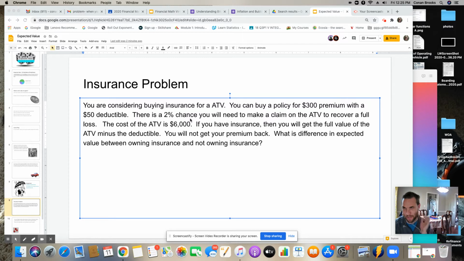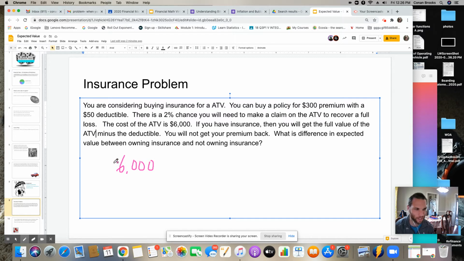cost of the ATV is $6,000. So maybe you're going on a really dangerous trip, or maybe, 2% is pretty high, but maybe you anticipate the worst in yourself. So you're definitely considering insurance. Okay, so what's the difference between owning the insurance and not owning the insurance? So if you don't own the insurance, then you have the $6,000